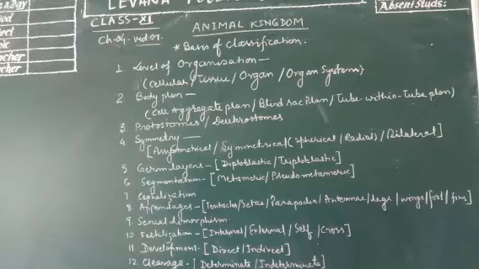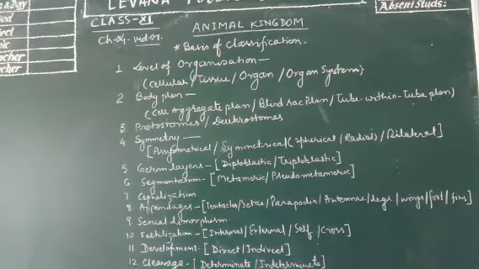Then tube within a tube plan: when the body has 2 tubes, one formed by the body wall and the second formed within it by the digestive tract. Here the body has 2 openings, one for mouth and another for anus. So on the basis of body plan, the organisms can be classified under 3 groups: cell aggregate plan, blind sac plan, or tube within tube plan.